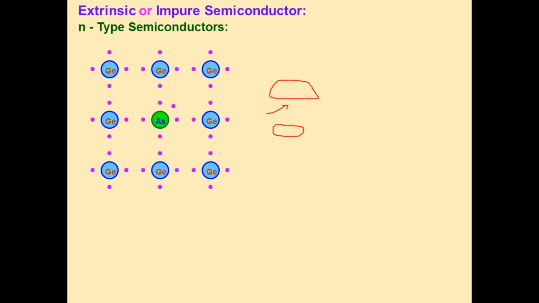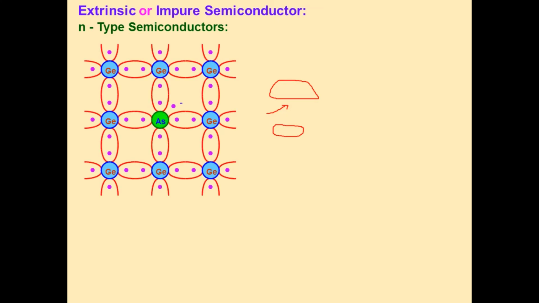When arsenic is doped to germanium, generally the doping is in the order of 1 in 10 power 6 atoms. If the doping is 1 in 10 power 6, the conductivity increases by 10 power 6 times.